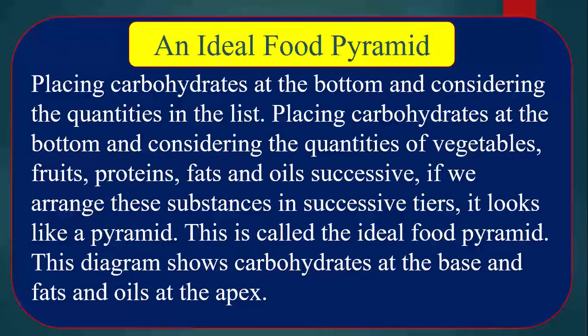Placing carbohydrates at the bottom and considering the quantities of vegetables, fruits, protein, fats and oils successively, if we arrange the substances in successive tiers, it looks like a pyramid. This is called an ideal food pyramid. This diagram shows carbohydrates at the base and fats and oil at the apex.